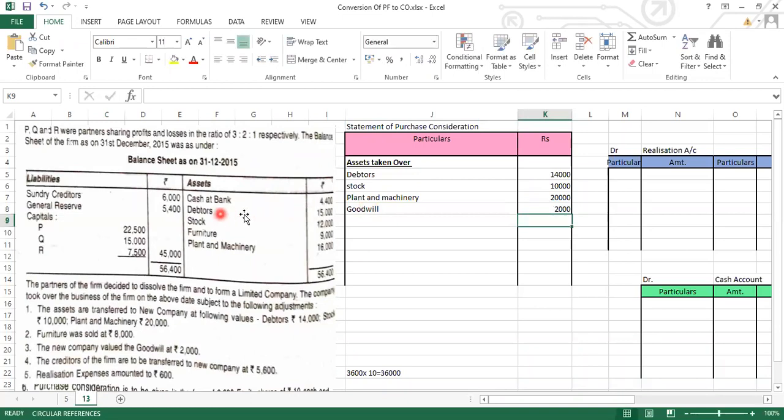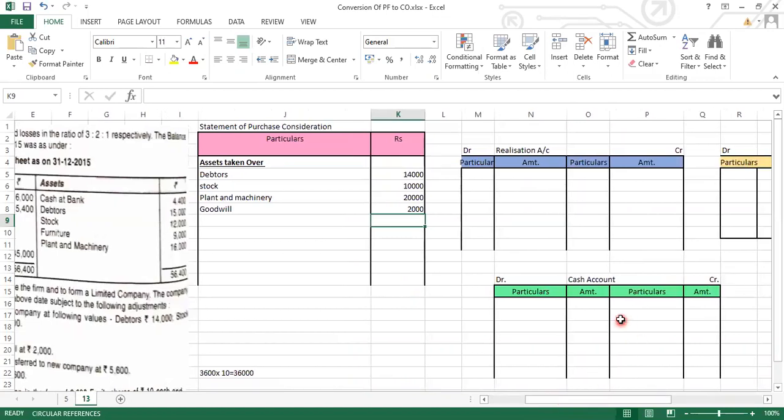We are going to prepare the cash bank account. So the balance of the cash bank will go directly in the account. So 4,400 will form the opening balance of this cash account. So let's go to the cash account, and the cash account has a debit balance. So, to balance brought down, 4,400.